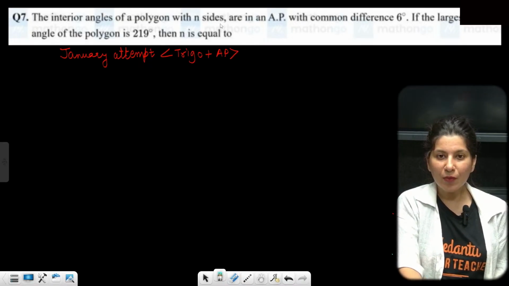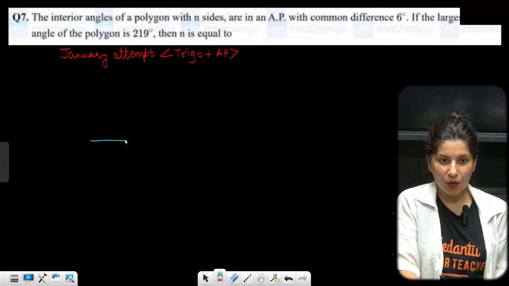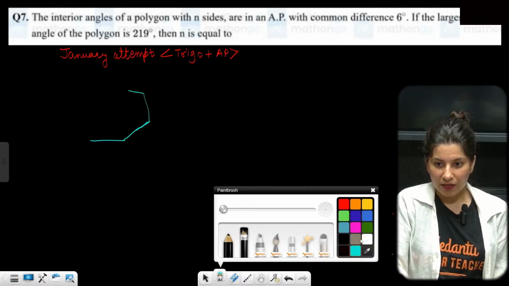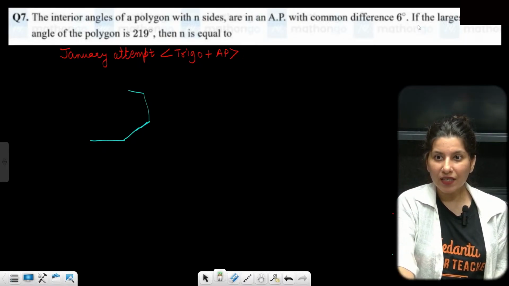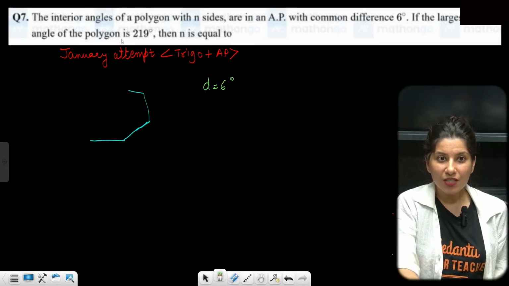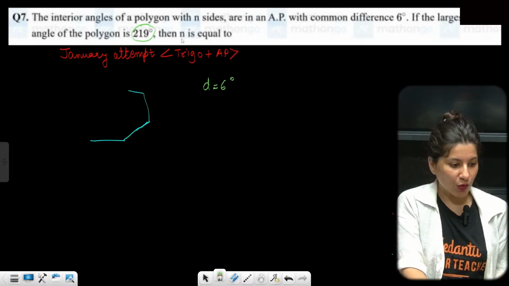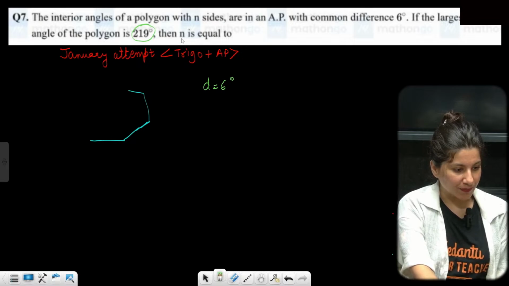Interior angles of a polygon with n sides are in AP. So understand what happens with the interior angle. Interior angles are in arithmetic progression. Common difference is 6 degrees. If the largest interior angle is 219, then n is equal to what? Okay. So how to tackle this question?